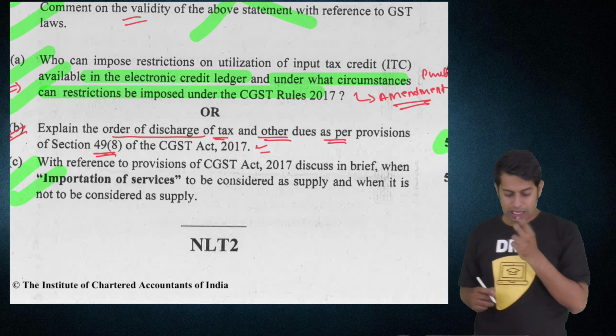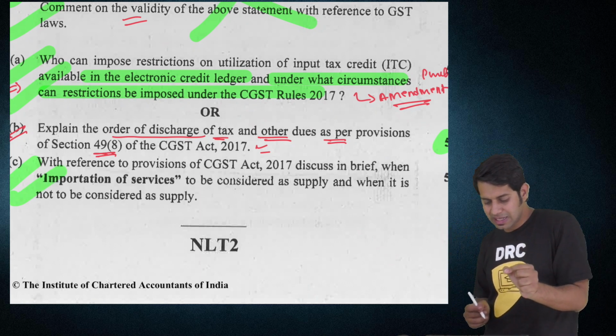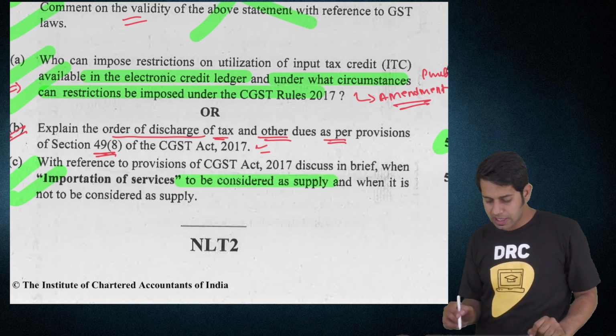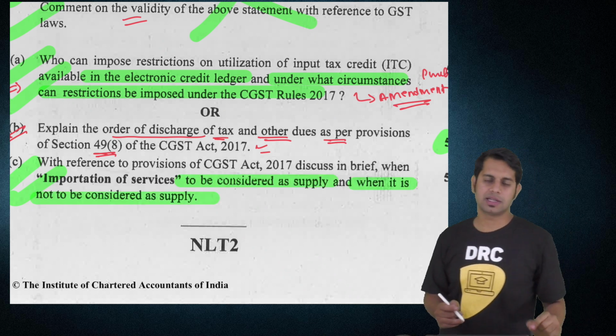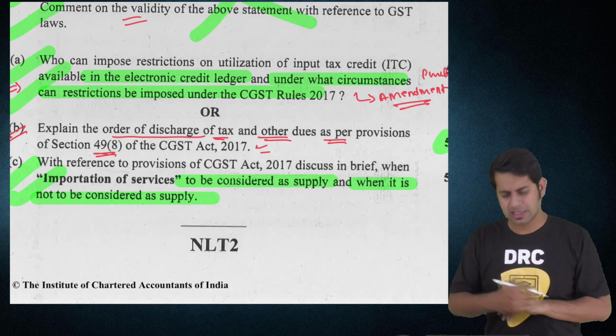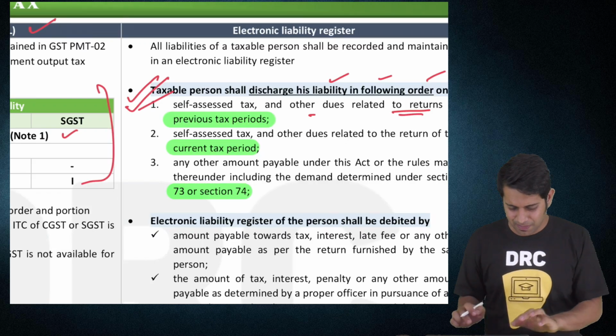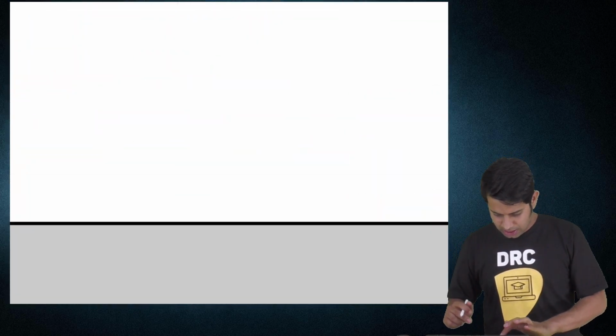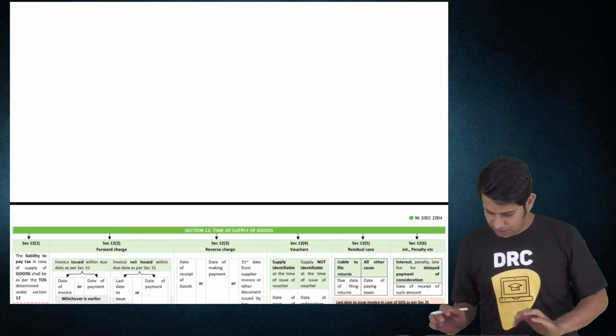Okay, last question. With reference to CGST Act, discuss in brief when import of services is required to be considered as supply and when it is not considered as supply. We make a beautiful chart diagram in our classes when we discuss this particular point, and it is actually a very simple question. It is from your topic number 1, supply, section 7.